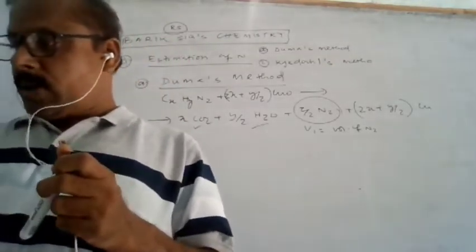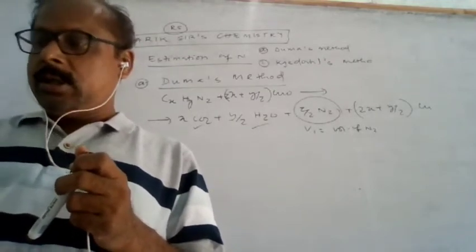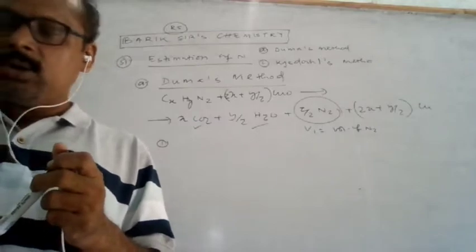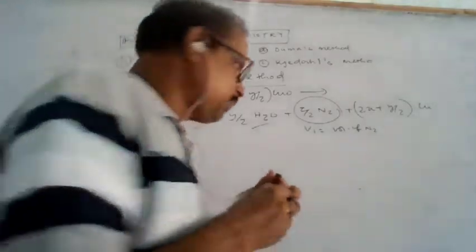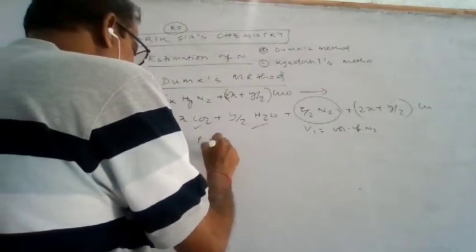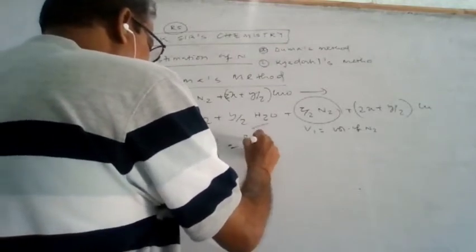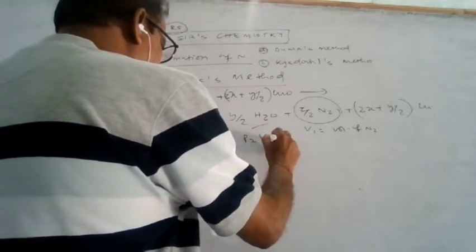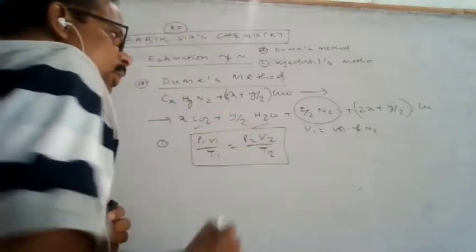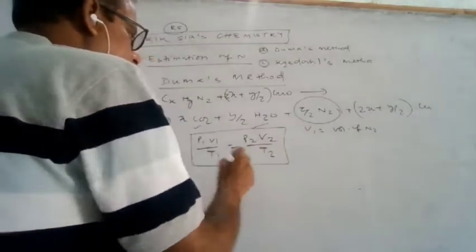First of all, you have to convert this volume to the volume at NTP. We know the combined gas equation, P1 V1 by T1 equals P2 V2 by T2. With this formula we can convert the experimental volume to the NTP volume.